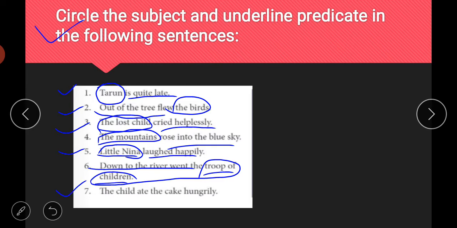This is very easy sentence. The child ate the cake hungrily. So yes, what could be the answer here? So yes, the child is the subject and ate the cake hungrily is your predicate. So I hope it is clear to you. You will be able to find subject and predicates easily.